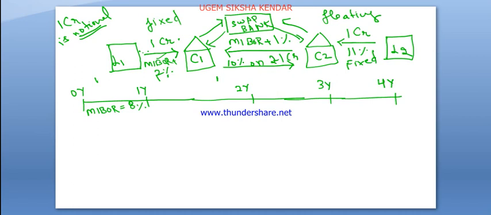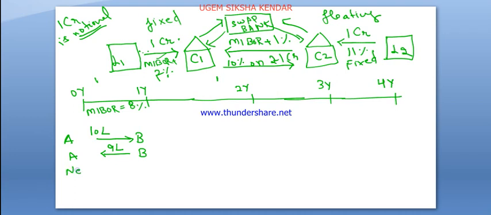So how much amount does A give to B? Basically A gives to B fixed 10% on notional principal. Notional principal is 1 crore. So how much amount does A give to B? 10 lakh. And how much amount does B give to A? Basically MIBOR plus 1%, MIBOR is 8 plus 1, 9%, 9% of 1 crore, basically 9 lakh. So B gives to A 9 lakh.